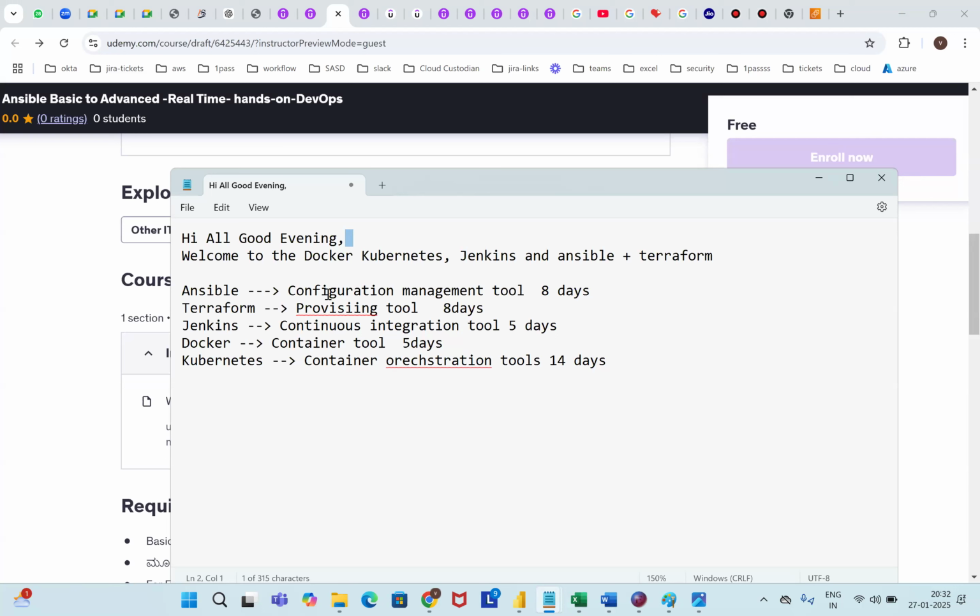But Ansible came earlier, before Terraform, around 2017, 2018, 2019. Ansible is completely an infrastructure-as-code tool, provisioning tool, configuration management tool, deployment tool, and automation tool. So those five roles are involved in Ansible, and today Ansible is still more than Terraform. Ansible can be used anywhere, but Terraform can be used only for provisioning. Even from Ansible we can provision 10 EC2 instances, deploy them, and configure them. We can do anything.